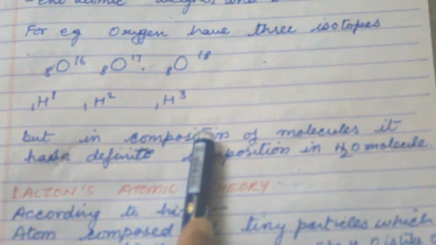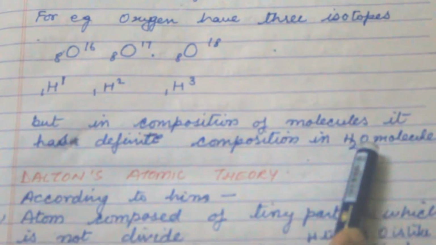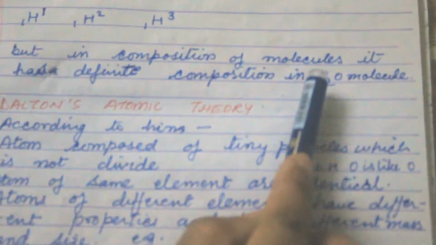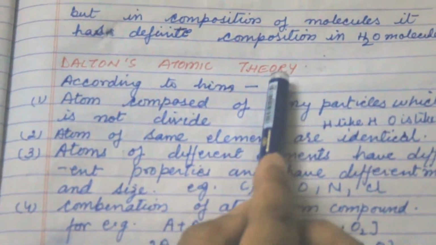But in composition, if we combine both of these, it has a fixed composition. In a water molecule, it has a fixed composition, that is 2:1, H2O. Now come to the next topic, Dalton's atomic theory.